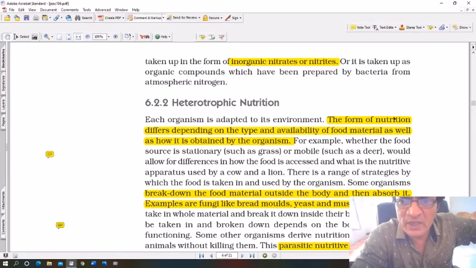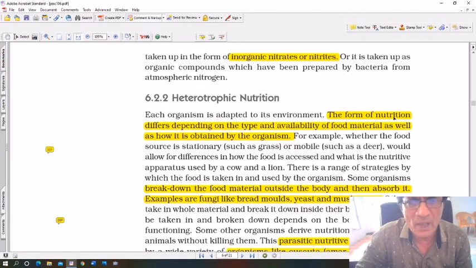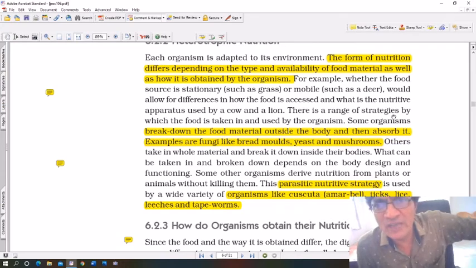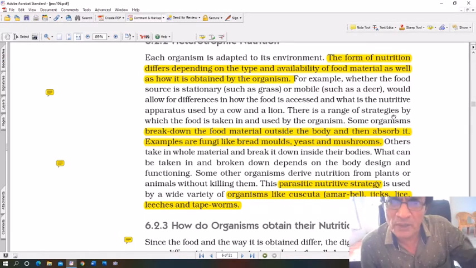Okay, each organism is adapted to its environment. The form of nutrition differs depending on the type and availability of food materials as well as how it is obtained by the organism. For example, you see fish. Fish live in ponds, lakes, rivers and oceans. They have to obtain their food from the oceans, from the river itself. They cannot obtain their food from land. A fish cannot come on the land and eat grass or something like that. It has to depend upon its food in its own environment, in the water.